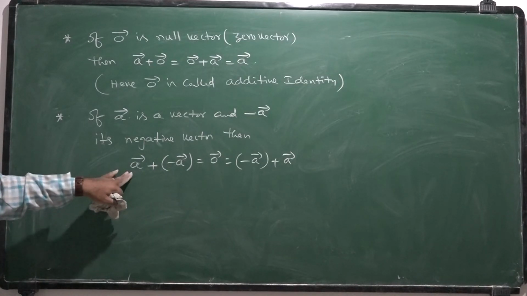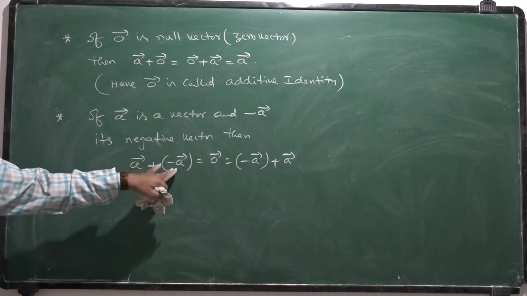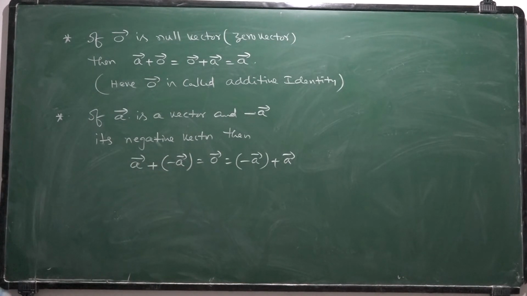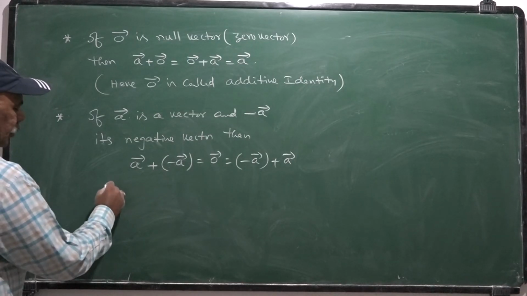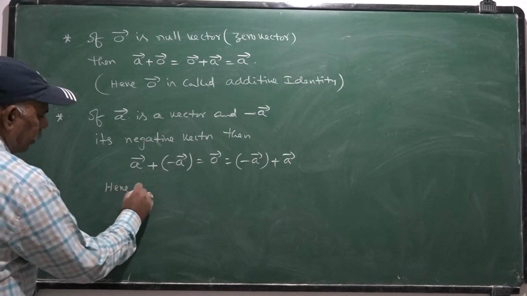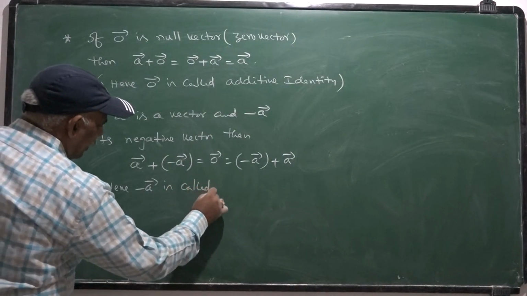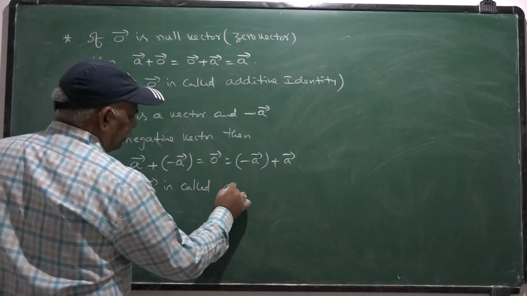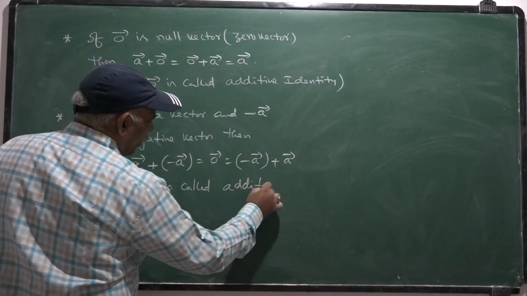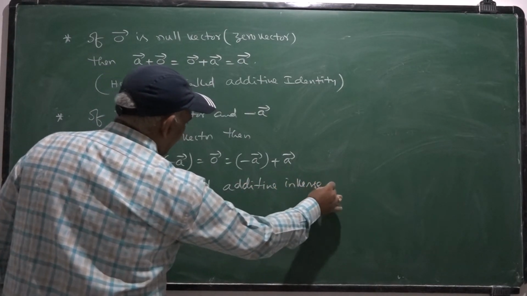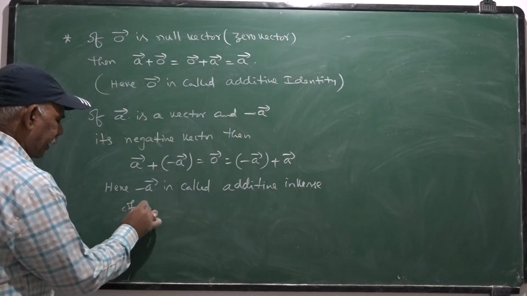So, once you add the negative of that vector to that vector, we get 0 vector. Here minus A bar is called additive inverse of vector A bar.